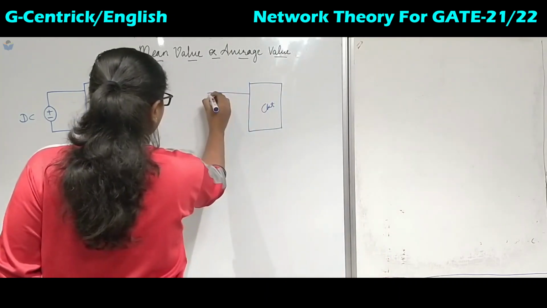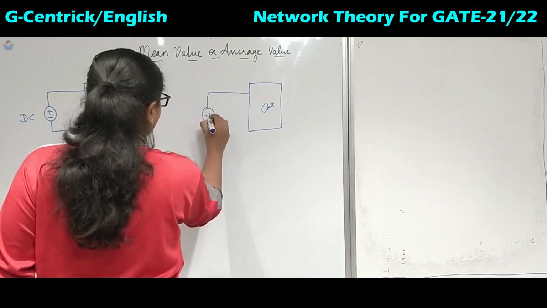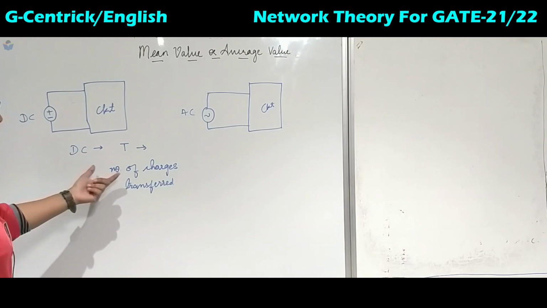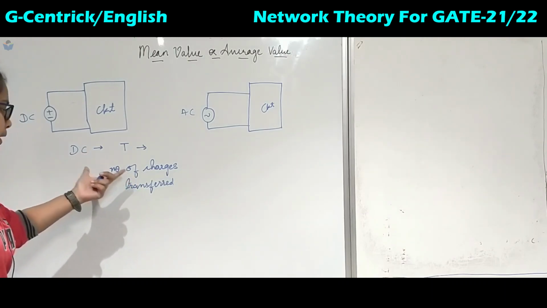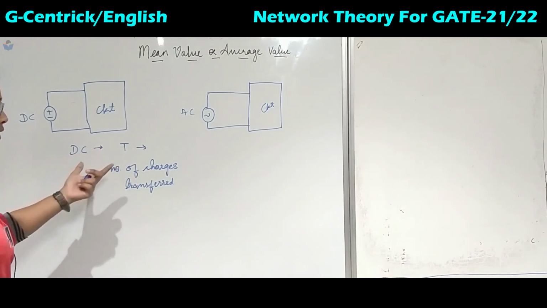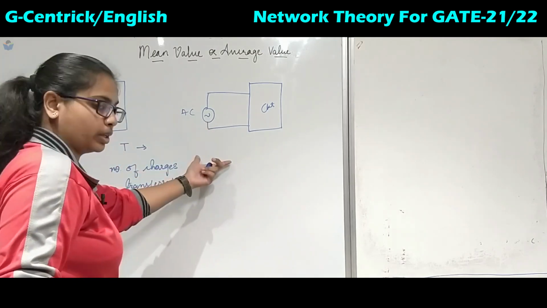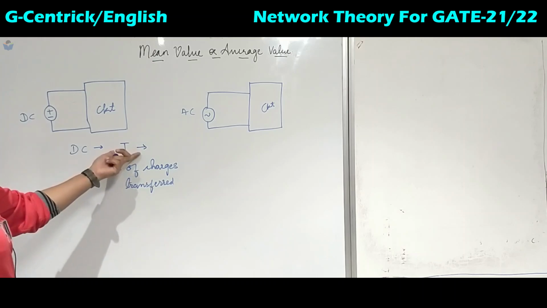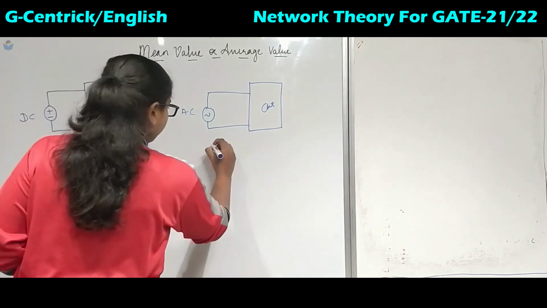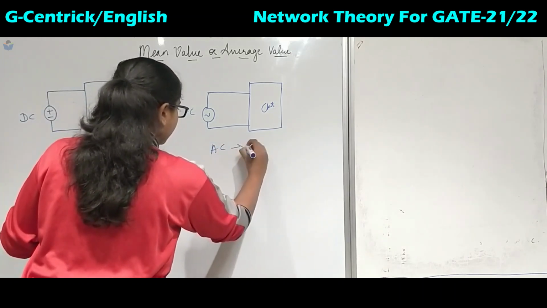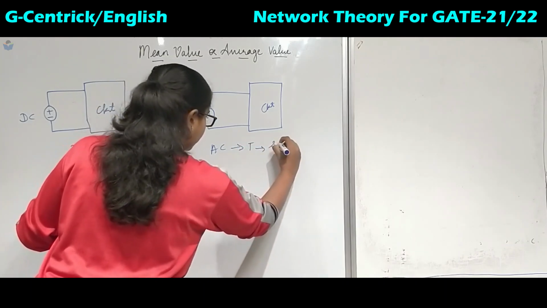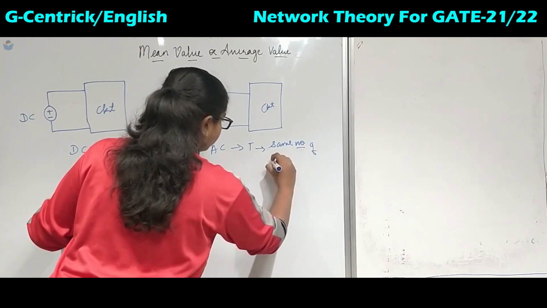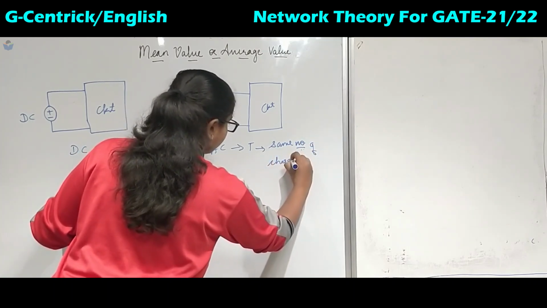Similarly, however much charge is given by the DC supply, the same amount should be given by the AC to get the same number of charges transferred in this particular time period. So even for AC, for the same time period we must have the same number of charges transferred.